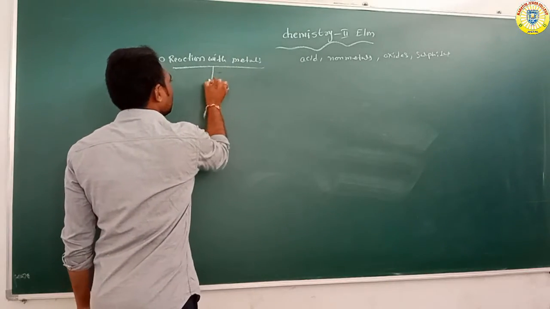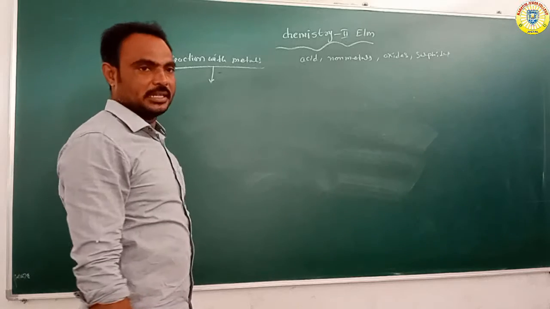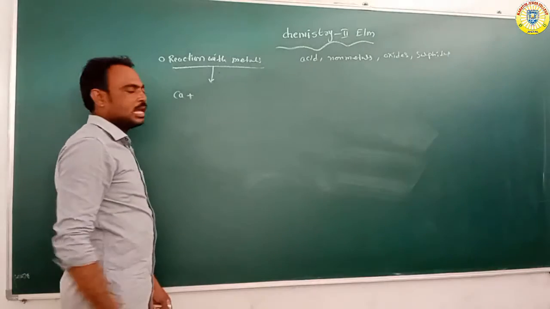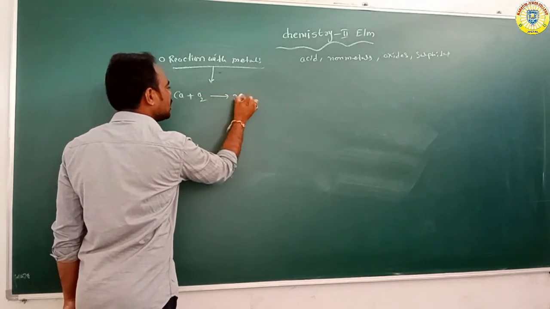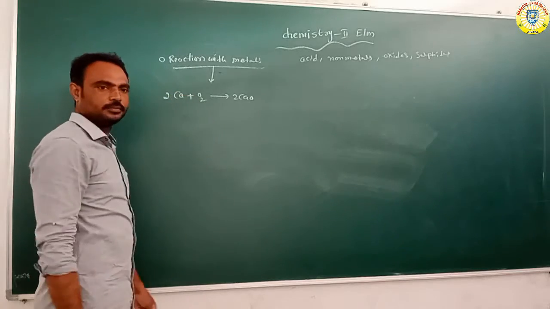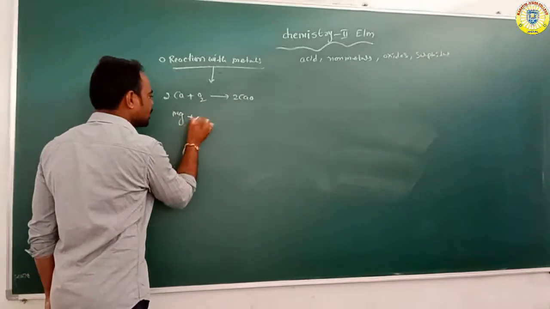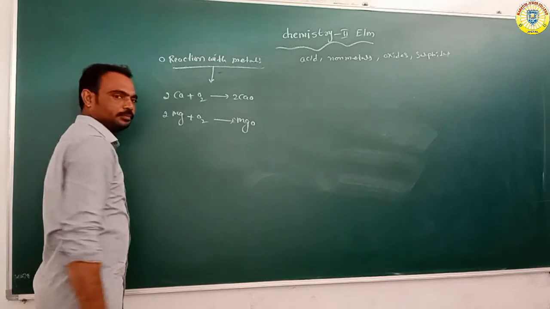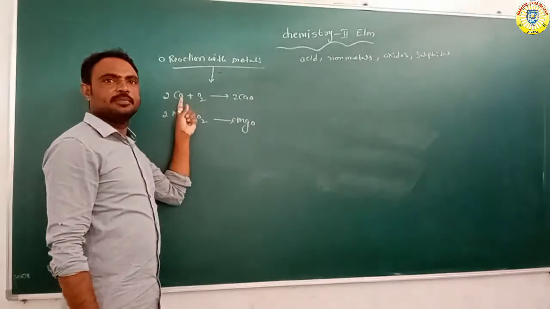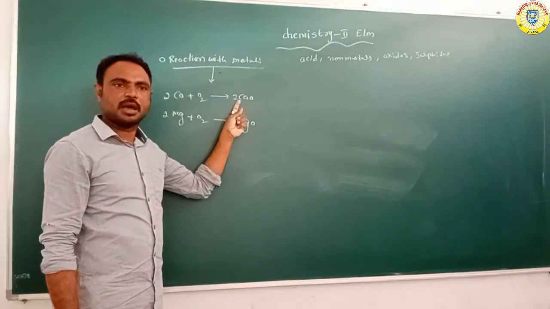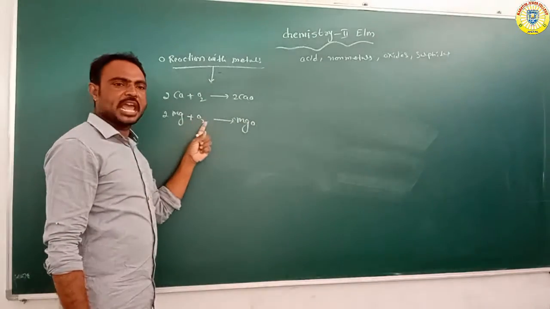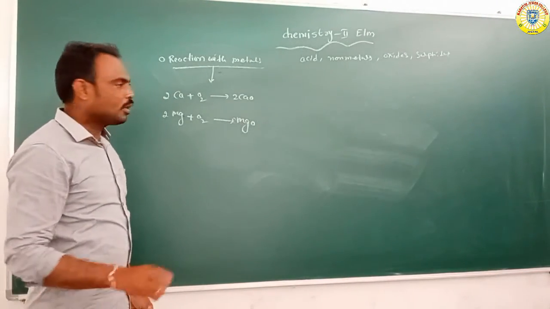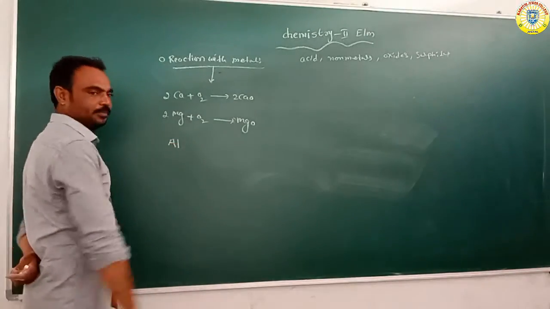First, reaction with the metals. Suppose we have taken calcium. Calcium reacts with oxygen to form calcium oxide, or magnesium reacts with oxygen to form MgO, magnesium oxide. Or suppose we have taken aluminium.